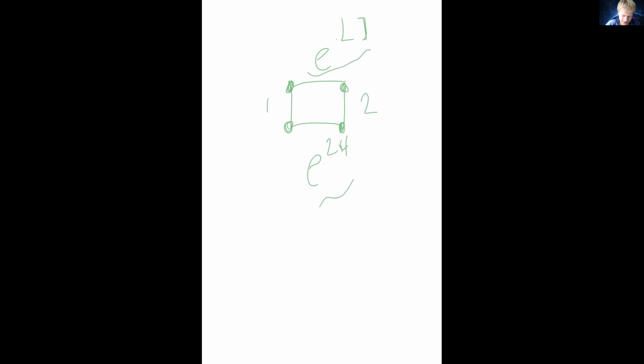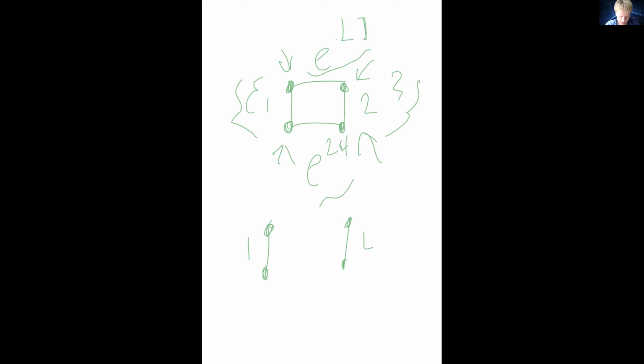Okay, I run Dijkstra's from here. I pick the 1. I run Dijkstra's from here. I'm going to pick the 1 again. I run Dijkstra's from here. I'm going to pick this 2, and I run Dijkstra's from here. I pick the 2 again. So in other words, the tree we get is like this. As we can see, this isn't even connected.